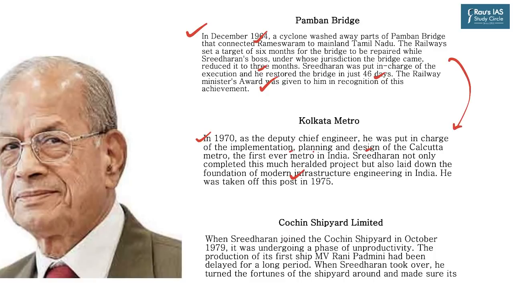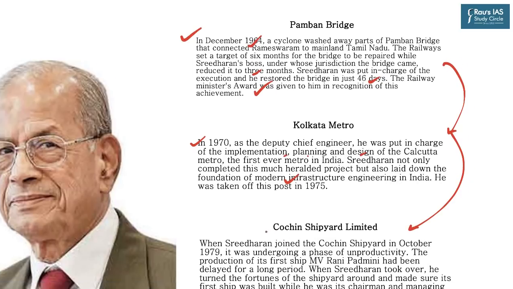Being an engineer, it doesn't matter if you are a railway engineer or a ship engineer. The mindset has to be right, and so after that his next assignment was to put Cochin Shipyard Limited on track. When Sreedharan joined the Cochin Shipyard in October 1979, it was undergoing a phase of unproductivity. The production of its first ship, MV Rani Padmini, had been delayed for a long period. When Sreedharan took over, he turned the fortunes of the shipyard around and made sure its first ship was built while he was its chairman and managing director, CMD. In 1981, under his leadership, the shipyard launched its first ship, MV Rani Padmini.